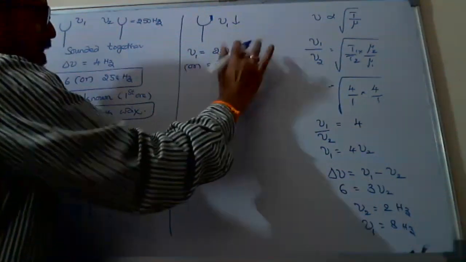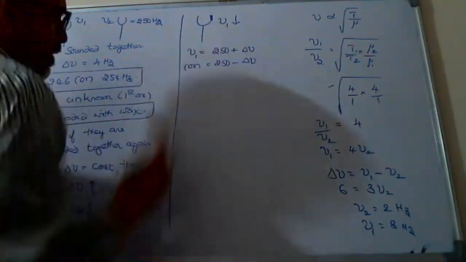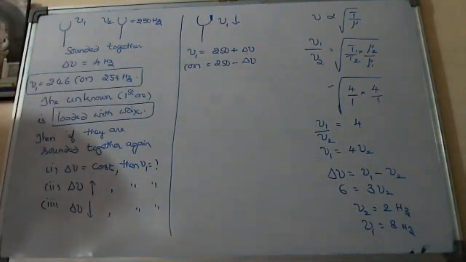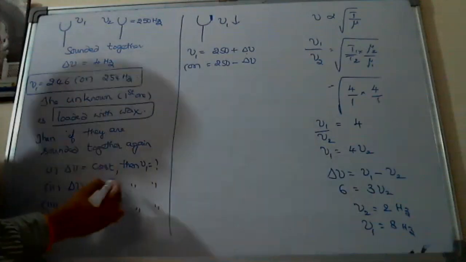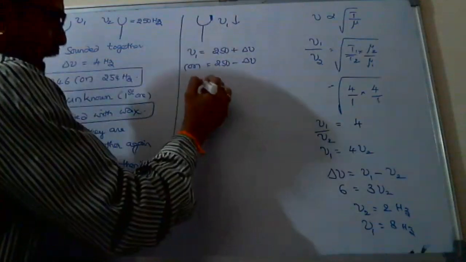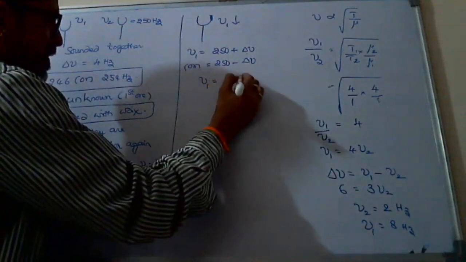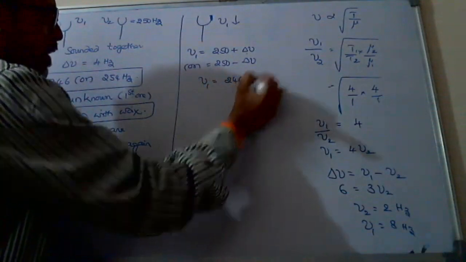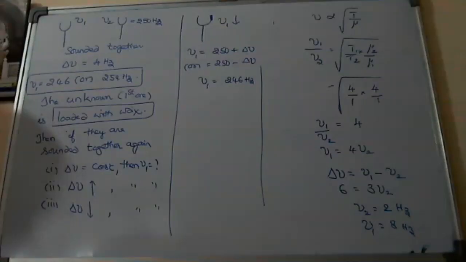That plus 4 or minus 4 is nothing but delta nu. Right. So here my question is, first I am assuming the frequency 246 is correct. I don't know, I am checking whether 246 is correct or wrong.